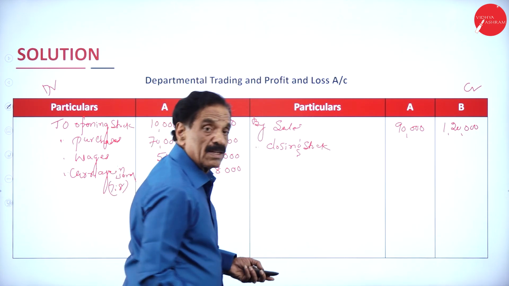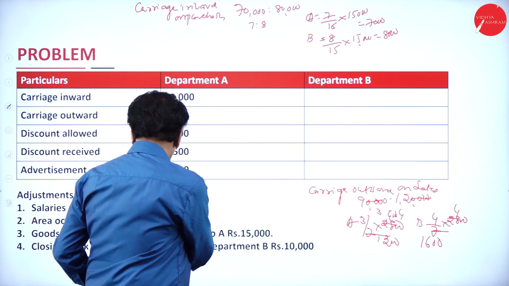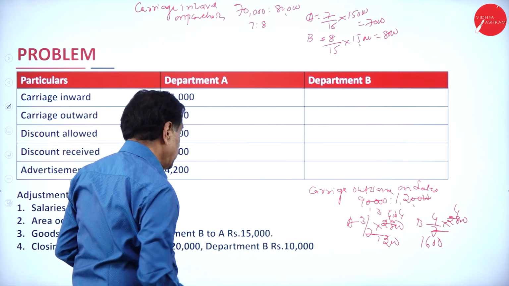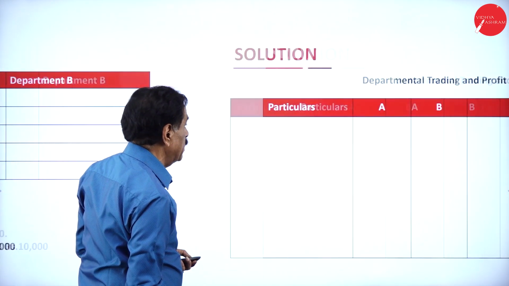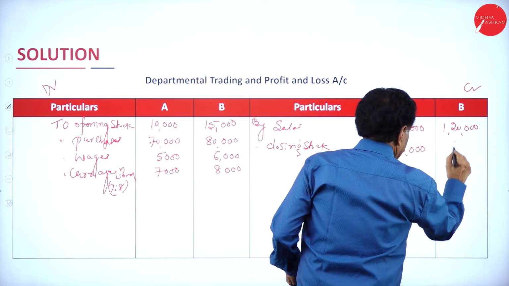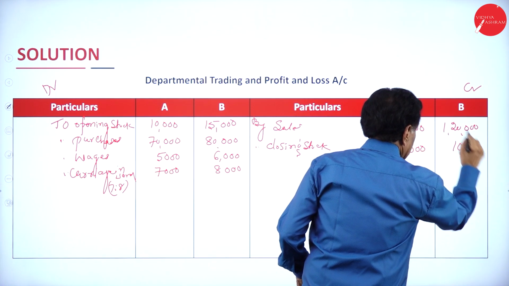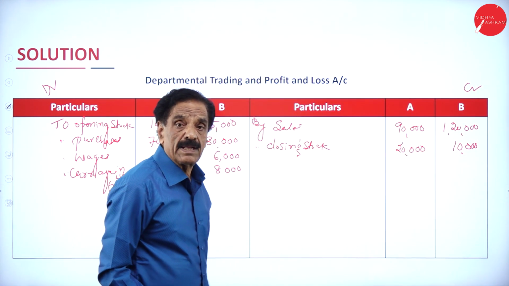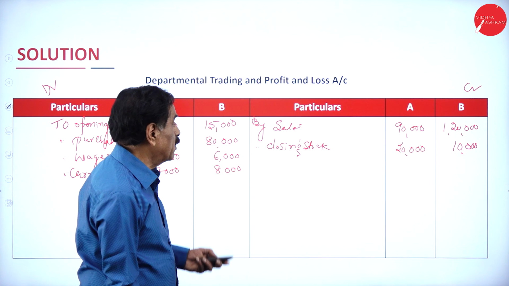The closing stock will be in the adjustment: A department 20,000, B department 10,000.